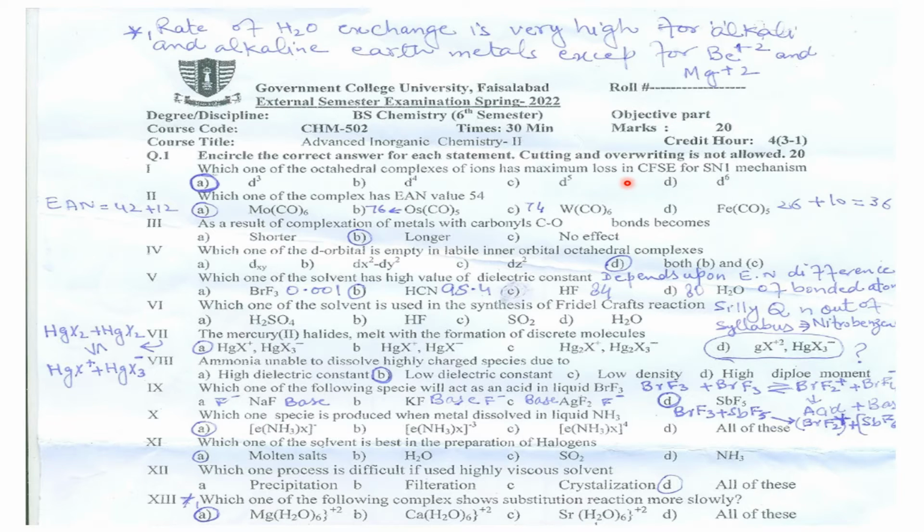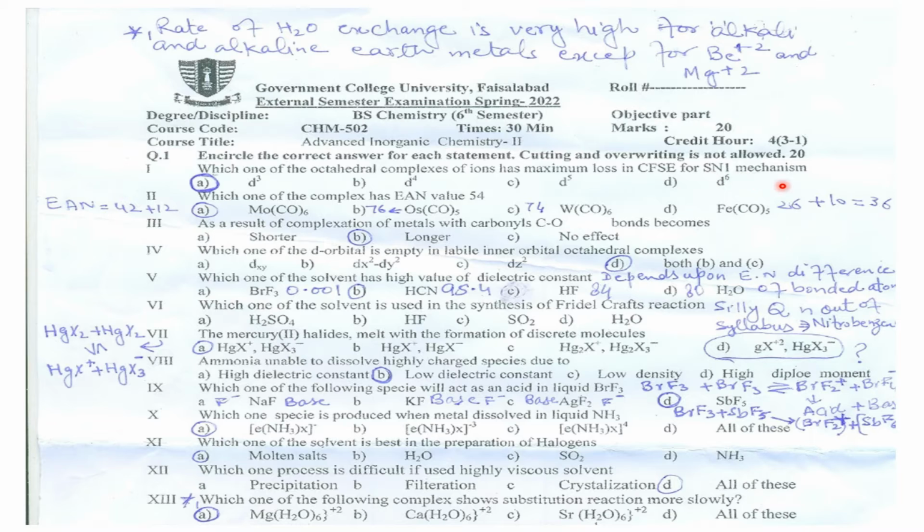After that we will see what is CFSE. CFSE actually is crystal field separating energy. And what is crystal field separating energy? This is the energy which is needed in order to separate the 5 d orbitals into two sets, that is T2g and Eg.